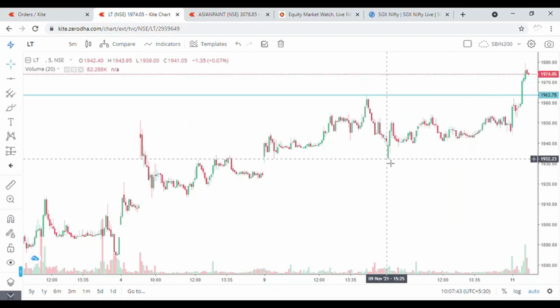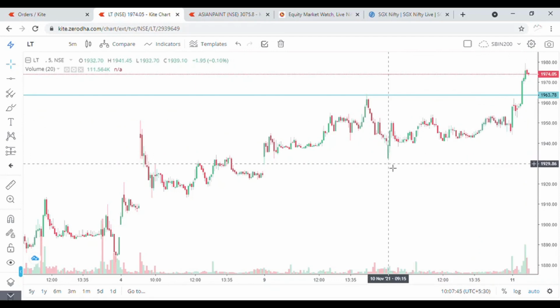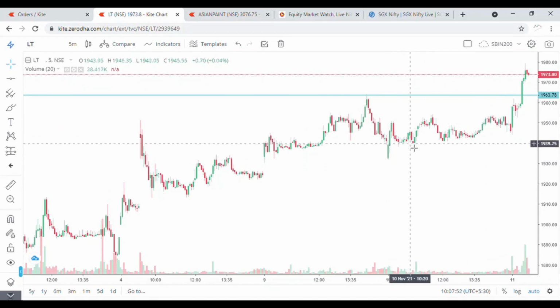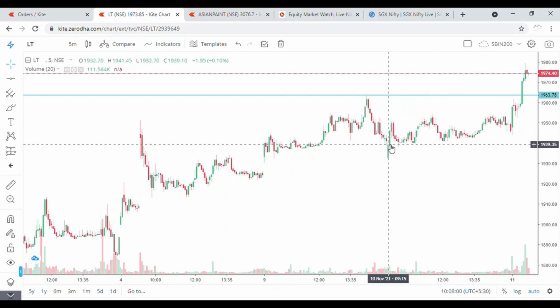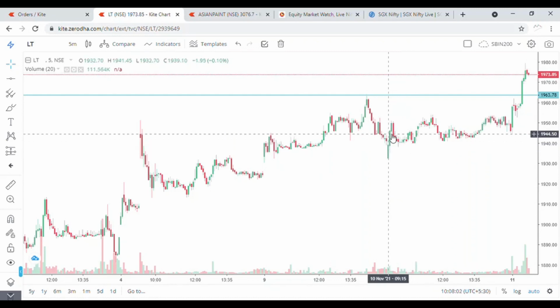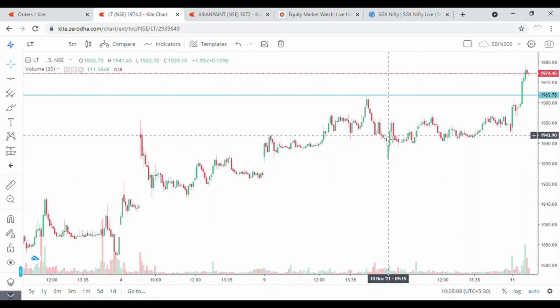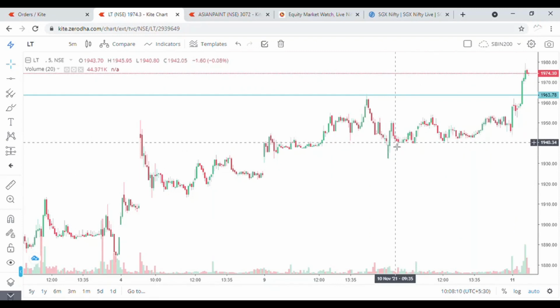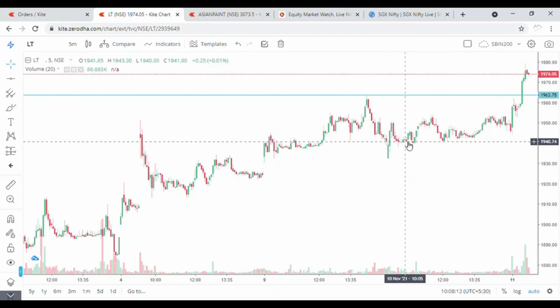See what happened. The first candle created a low, and that low was never tested by the stock, and at the same time the market was down, but the trend of this stock was up. So what it showed us is that whatever the condition of the market, buyers are still interested in this stock, so they will keep the prices up. That is the thing we want.